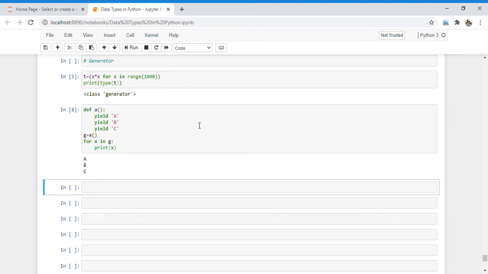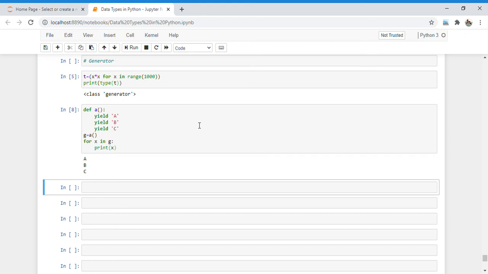In a list it is also possible to hold values, but if we don't want to store all the values at a time, if I want my values one by one, then we must go with the generator concept. So actually the generator concept saves our memory, and that is why it is a very important concept in Python.